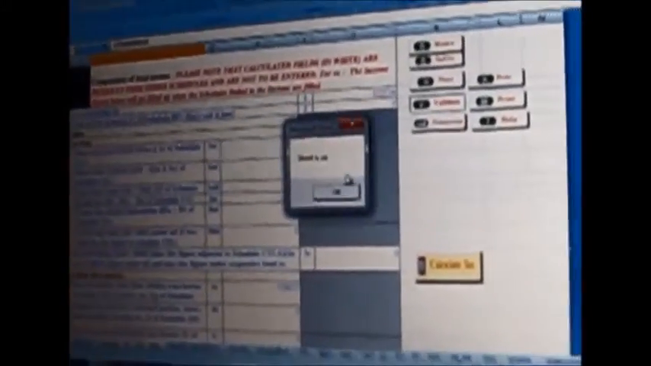After everything is okay, then you just click on generate. Just a second. After filling every sheet, I will just click validate here also, and then generate XML.